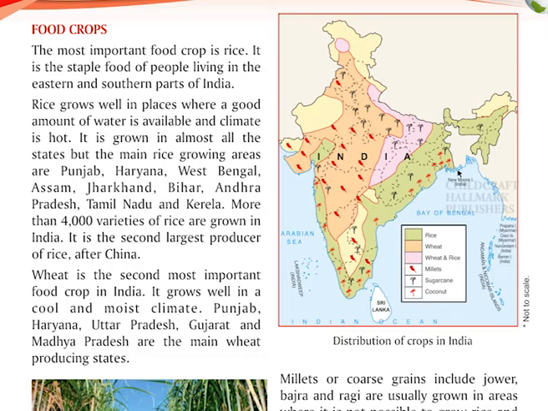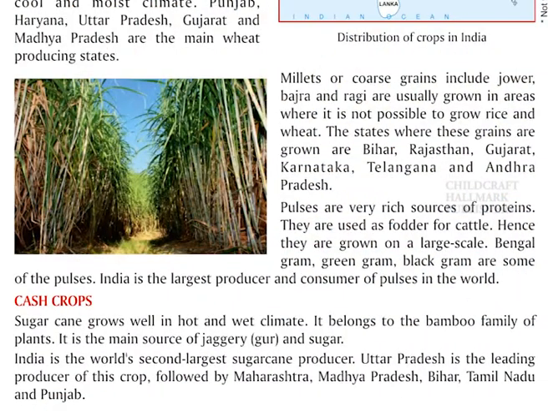Wheat is the second most important food crop in India. It grows well in cool and moist climate. Punjab, Haryana, Uttar Pradesh, Gujarat and Madhya Pradesh are the main wheat producing states. Millets or coarse grains include jowar, bajra and ragi. They are usually grown in areas where it is not possible to grow rice and wheat. The states where these grains are grown are Bihar, Rajasthan, Gujarat, Karnataka, Telangana and Andhra Pradesh.